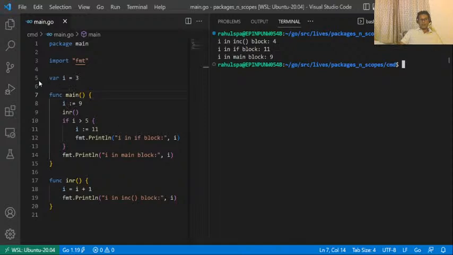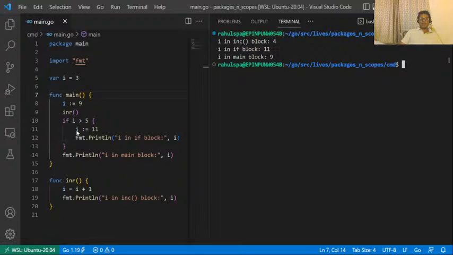If you observe at line number 5, I have declared one variable called I equal to 3. Inside the main function at line number 8, I have declared another variable called I equal to 9. At line number 9, I'm making a call to function INR. Obviously, at line number 9, the control goes to this function INR. It executes these statements and then comes back here.